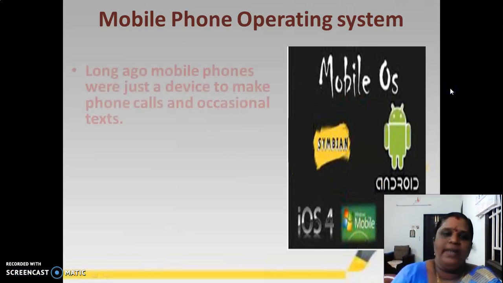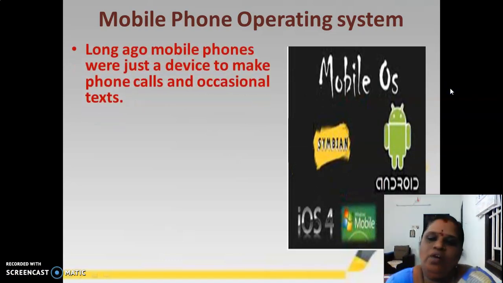Long ago, mobile phones were just devices used only for taking calls, talking and occasional text, only for SMS and talking between two people.